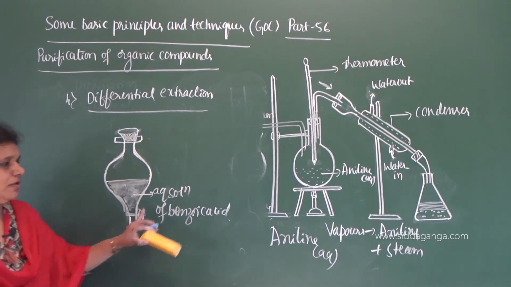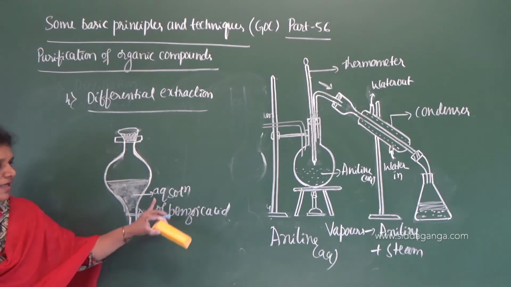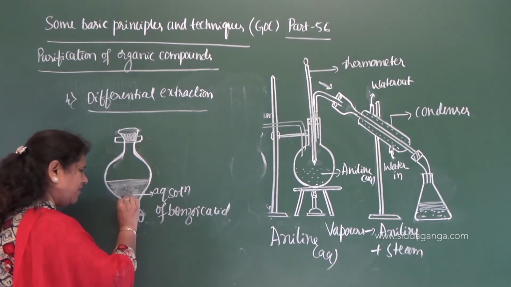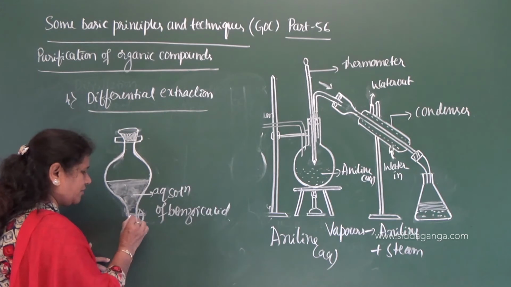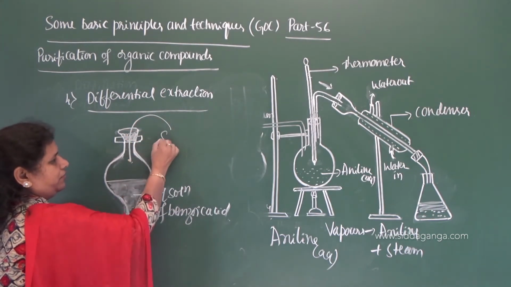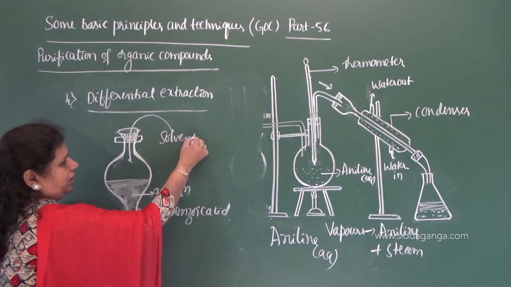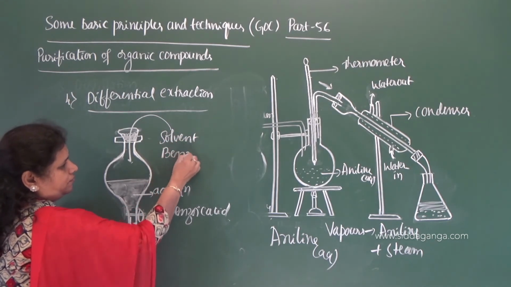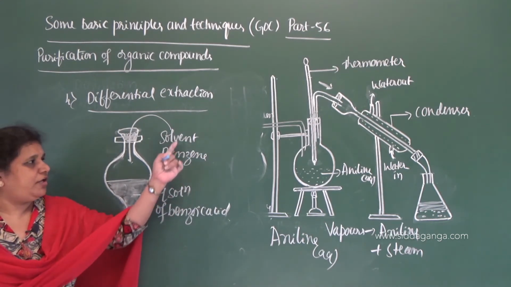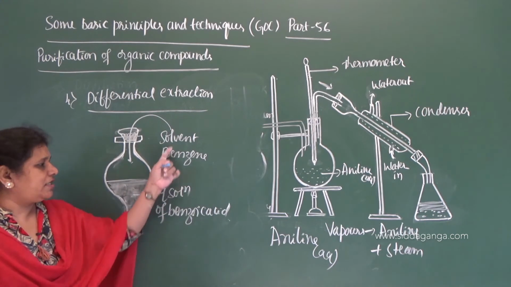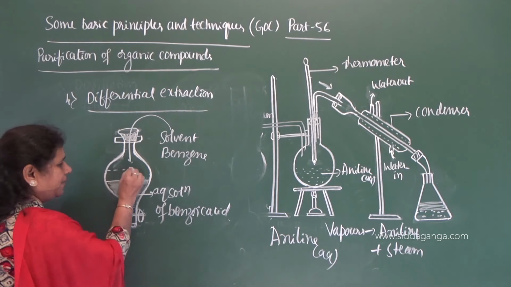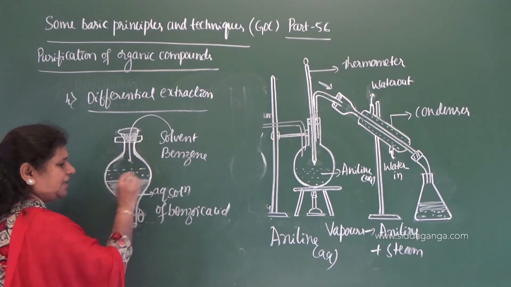Because it is slightly soluble in water, it is present in the form of an aqueous solution. Now we have to add a solvent. Let me take benzene. We need to add some amount of benzene into the aqueous solution of benzoic acid. So add benzene here. This is an organic solvent.